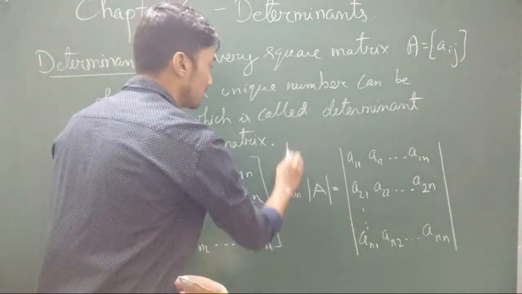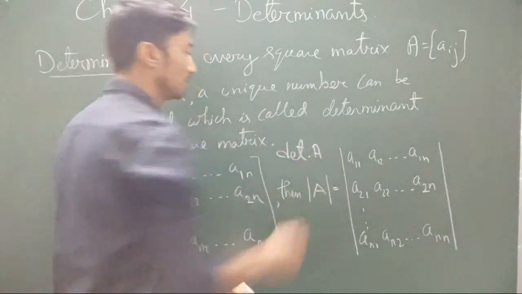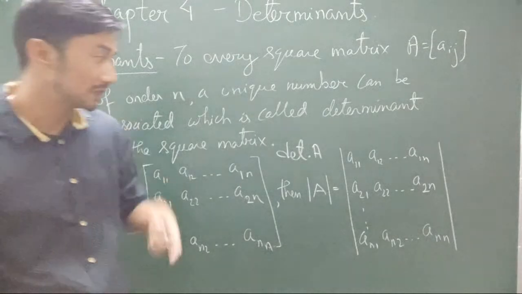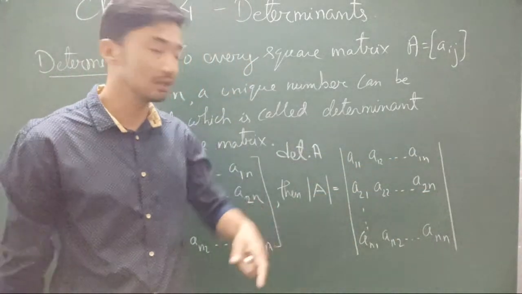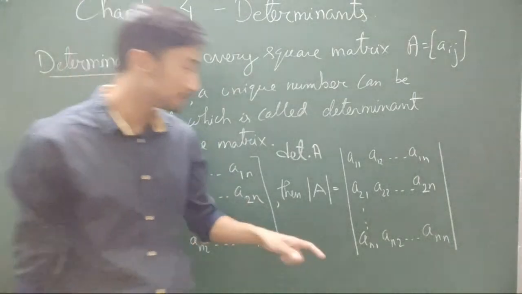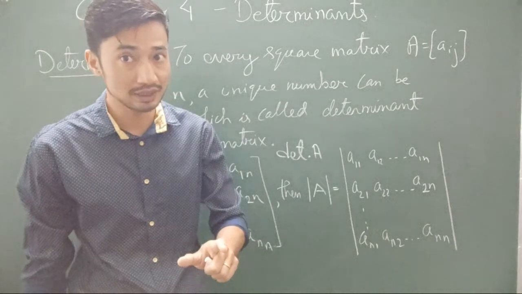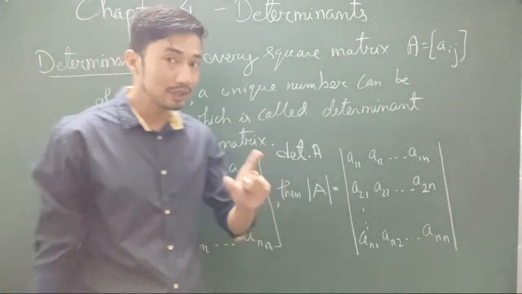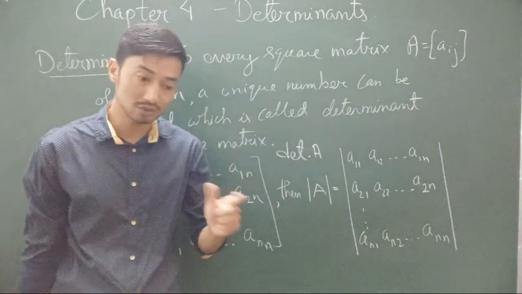Sometimes in short we also write it as DET, determinant of A. In short, we used to write like that also. Determinant of A will be this value. How to calculate that I'll tell you. We already had a brief discussion on that. But please listen carefully. This is one place where most students make the mistake.